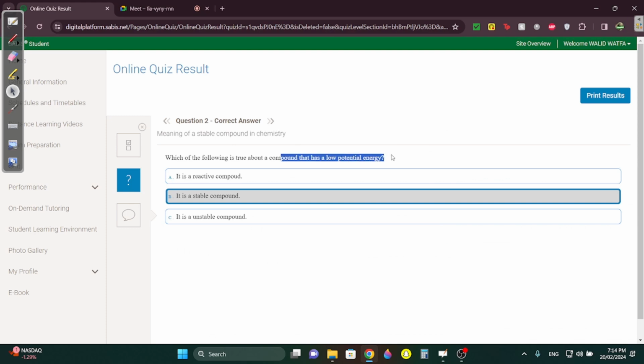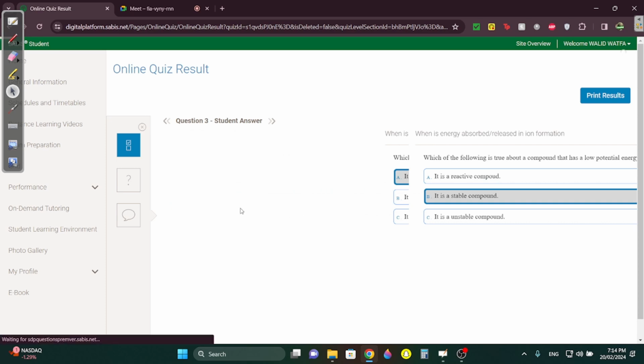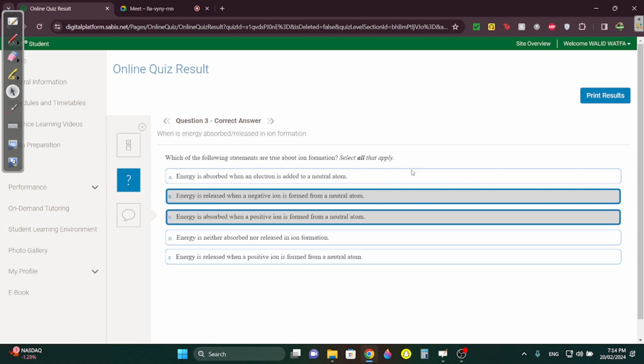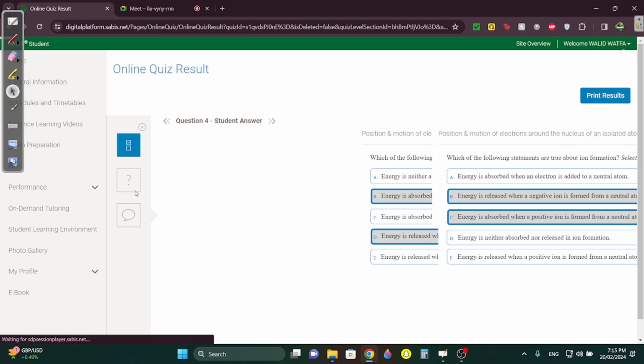Which is true about a compound that has a low potential energy? Low potential energy means it doesn't react. If it doesn't react, then it's stable. Question 3. What is true about ion formation? I'm going to skip this question because a negative ion, energy is released because you don't need to put in energy if you want to attract an electron. There's already attractive forces between the electron and the positively charged nucleus. And why is energy absorbed when you want to make it positive? Because you have to separate the electrons, so you have to absorb energy.